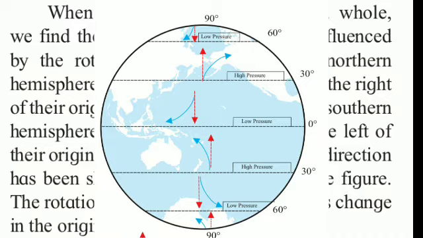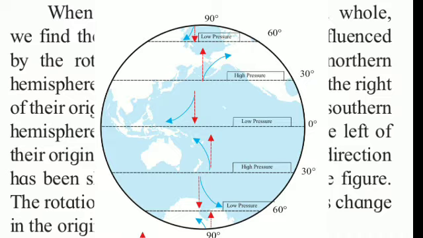It shows changes in the direction because of the rotation of the earth. Why do we see the changes? Why do we experience changes, student? Because of the rotation of the earth. Okay. Now see the 0 degree to 30 degree parallel.